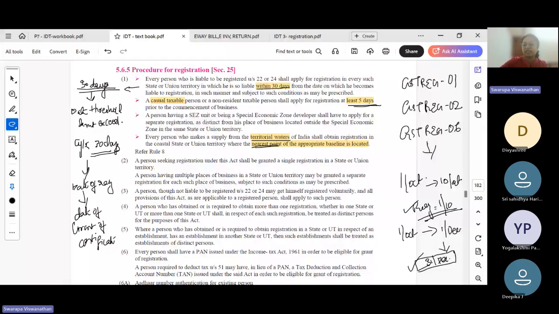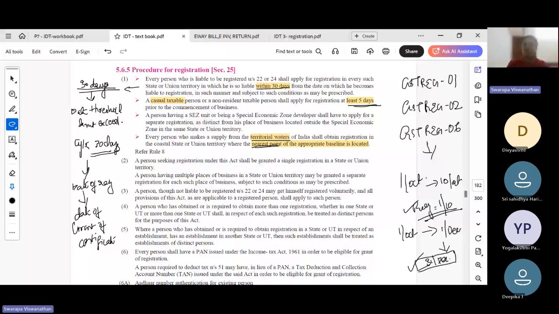Okay. The disadvantage of getting a later registration is that we will not be able to take input tax credit for the period from 1st October to 31st December. So the supplier has to pay the tax out of his own pocket because he will not be allowed to take credit nor collect tax during this period, but he is liable to pay the tax. So that is the disadvantage of taking a registration at a later date.